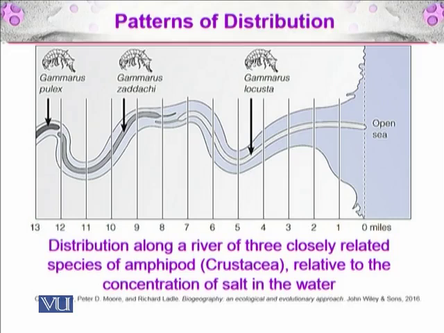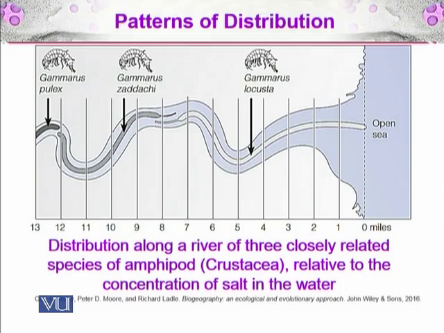Here you can see the distribution along a river of three closely related species of amphipod crustacea relative to the concentration of salt in the water. Gammarus locusta, on the right side towards the open sea, lives in more salty water, because this is an estuary where sea water combines with river water.